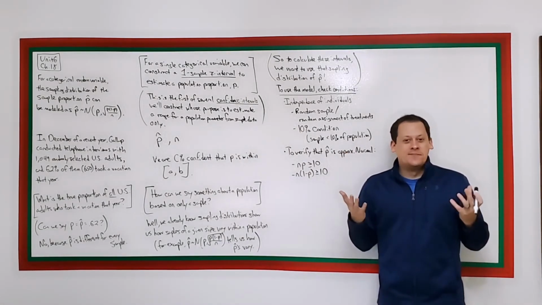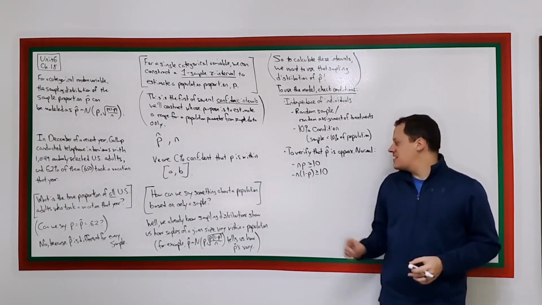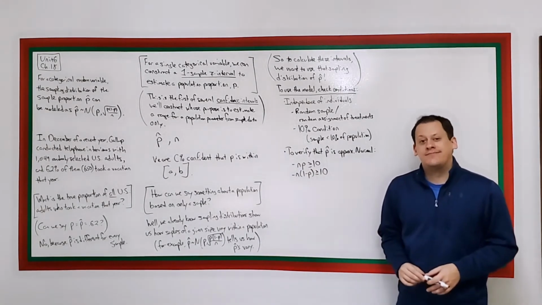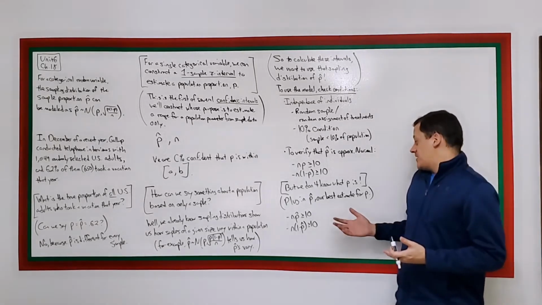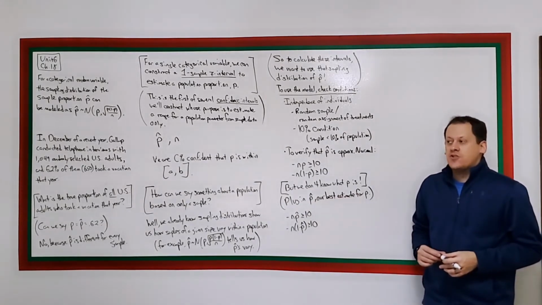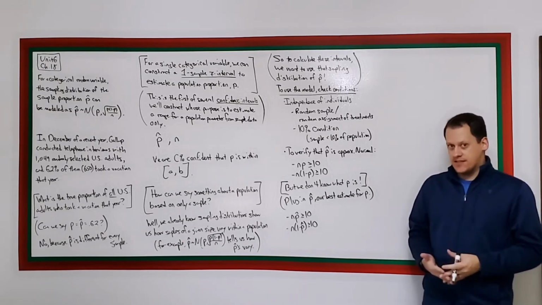Well, it turns out our best estimate of what p is, is p hat. So this might seem like cheating, that we're just plugging in p hat because we don't know p. And to a certain extent, yes, we are losing some specificity there.